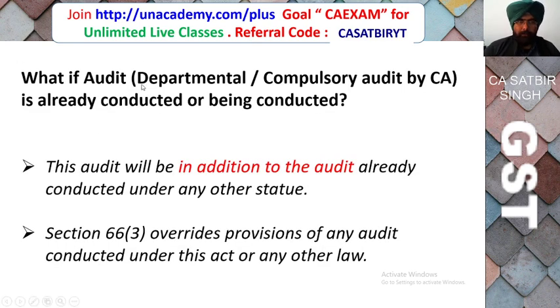So what if the audit is already conducted or being conducted? Suppose the taxpayer has turnover greater than 2 crore, his audit is already done by the chartered accountant. Even then another audit, that is special audit, can be ordered by the GST department. So this audit will be in addition to the audit already conducted under any other statute. Section 66 overrides the provision of any audit conducted under this section or under any other law.